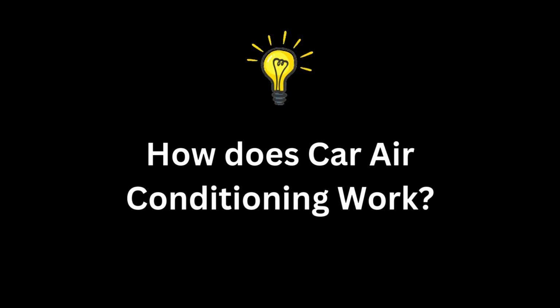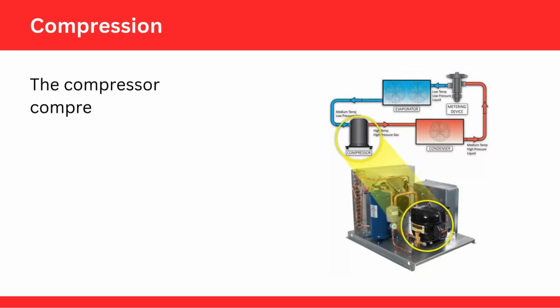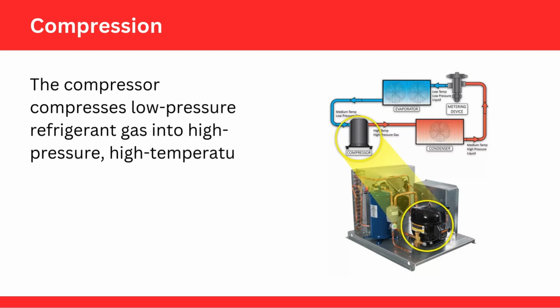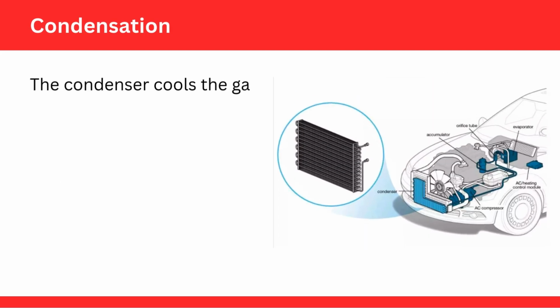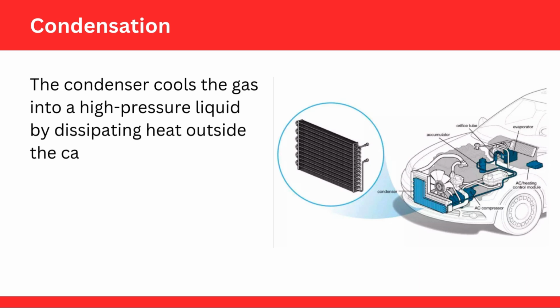How does car air conditioning work? Compression. The compressor compresses low-pressure refrigerant gas into high-pressure, high-temperature gas. Condensation. The condenser cools the gas into a high-pressure liquid by dissipating heat outside the car.